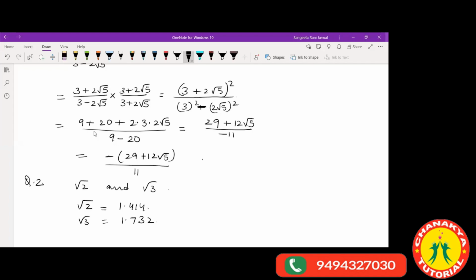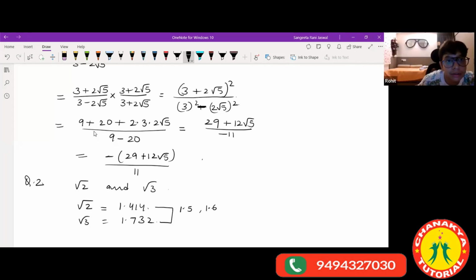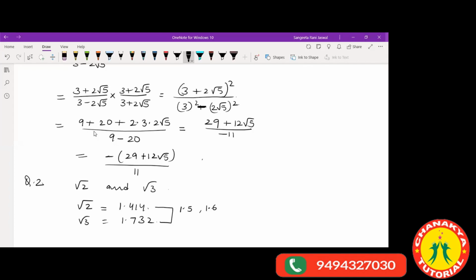Between 1.4 and 1.7, you have 1.5, you have 1.6. Yes? Understood, ma'am. So just write some rational number. If you want to write two rational numbers, that is 1.5 and 1.6.